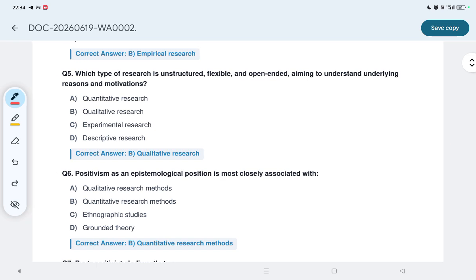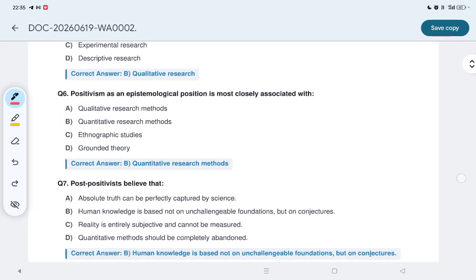Which type of research is unstructured, flexible, and open-ended, aiming to understand underlying reasons and motivations? तो कौन सा ऐसा रिसर्च बोल रहा है जो अनस्ट्रक्चर्ड है, फ्लेक्सिबल है, ओपन एंडेड है? So qualitative research satisfies all these conditions. So B is the correct option. Now let us see question number 6.